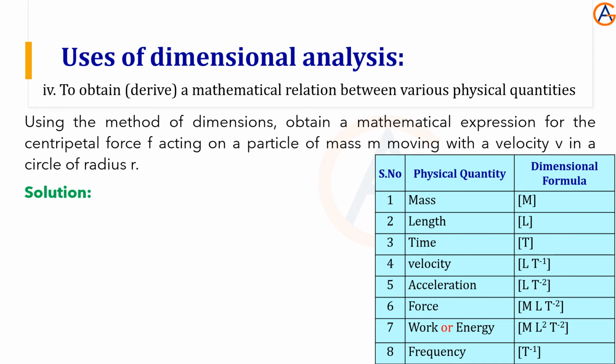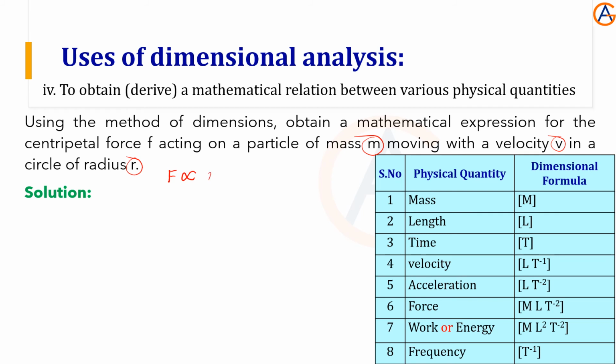Let's write the equation. F is directly proportional to, that is F depends on first mass, then velocity, then radius r.